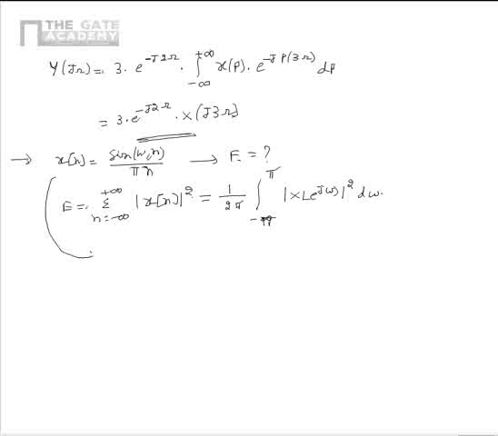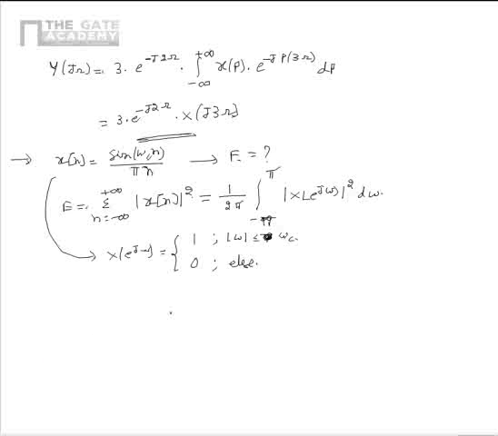But for the given x of n, we know that the Fourier transform is given as 1 for mod omega less than or equal to omega c, 0 otherwise.